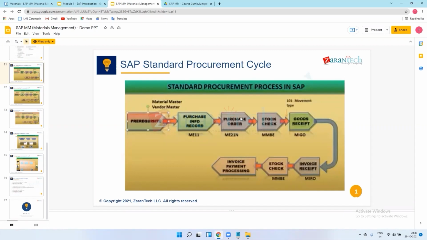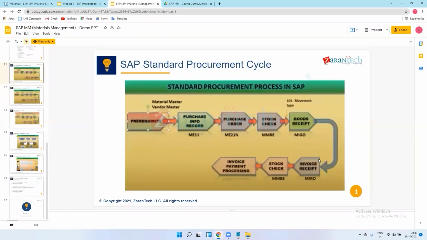Okay, so these are chapters. Purchase info record is a chapter, PO is a chapter, goods receipt. We will see all this, theoretical and practical, in our coming sessions. Okay, this is just for demo purposes. So we don't have access today. So that's why I'm explaining all the slides in detail.